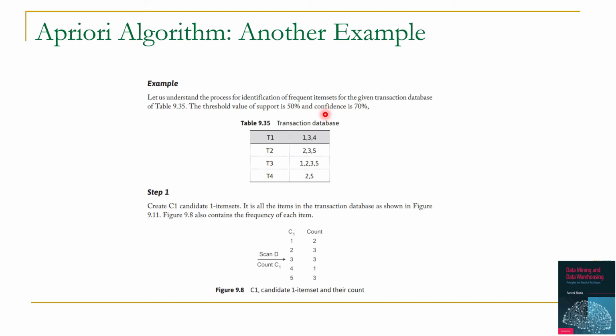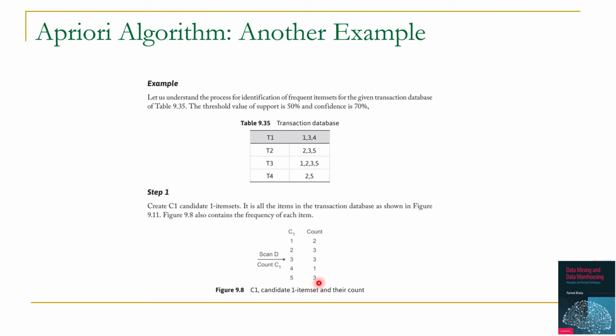As you know, the Apriori algorithm works in 2 phases. In phase 1, we will find frequent item sets, and in phase 2, we find association mining rules. Let us apply phase 1 to find frequent item sets. We will start with C1. C1 is candidate 1 item sets. Since in this data set we have 5 items, candidate set C1 will be 1, 2, 3, 4 and 5. So this is our C1. The algorithm will traverse the data set to find out its count. So this is their corresponding count.